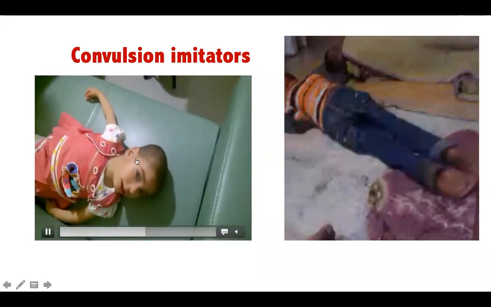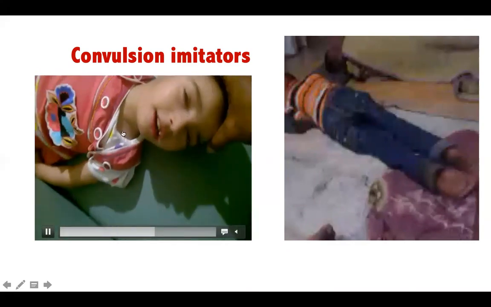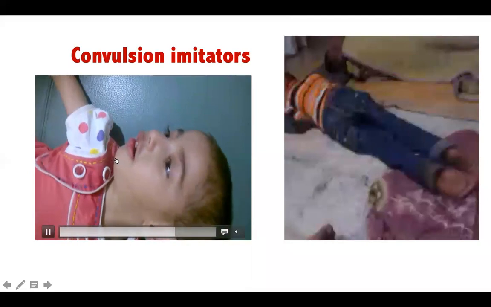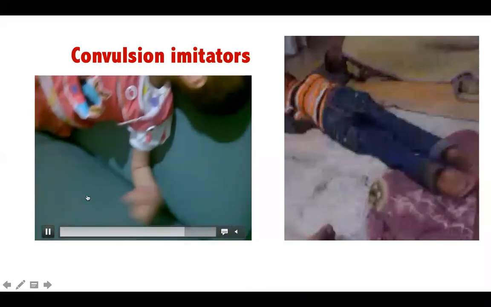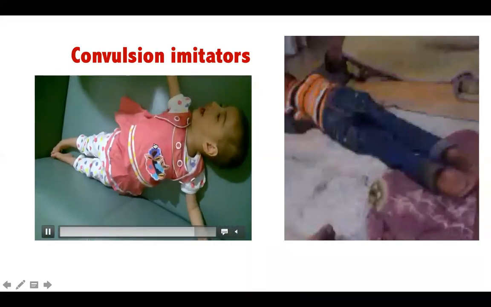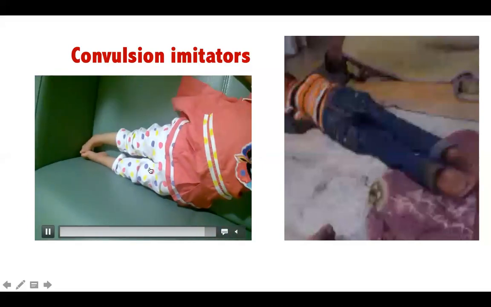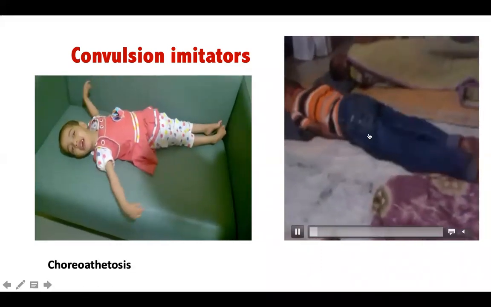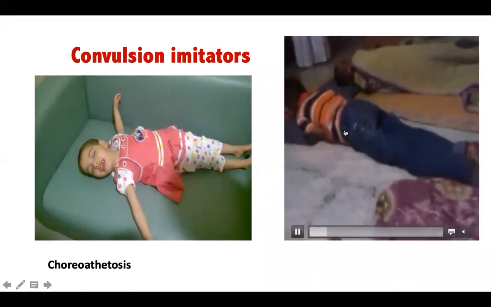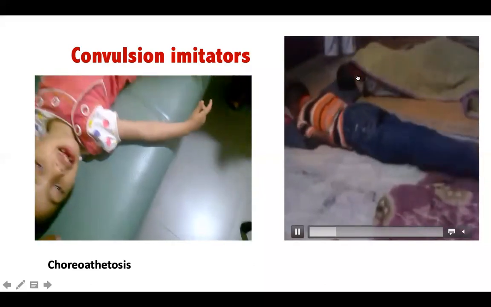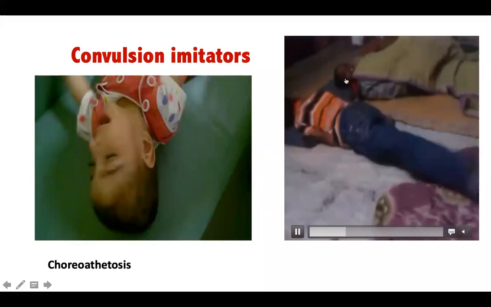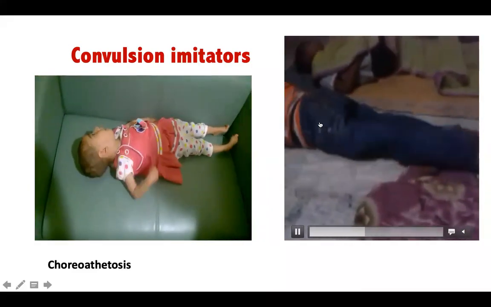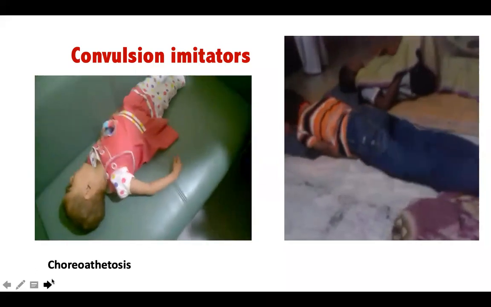But otherwise, if you remember the last session, I told you these sort of flowing movements, which seem to flow from one part to another, random, repetitive, unpredictable movements, are nothing but choreoathetosis. So this is a typical choreoathetosis in a child with a neurotransmitter disorder, and this can sometimes mimic clonic jerks. Another type of psychogenic event is where this child does this sort of movements while sleeping. As you can see, the parents and the relatives are not concerned because they know he's sort of malingering these events, thrashing movements. It's a psychogenic non-epileptic event.